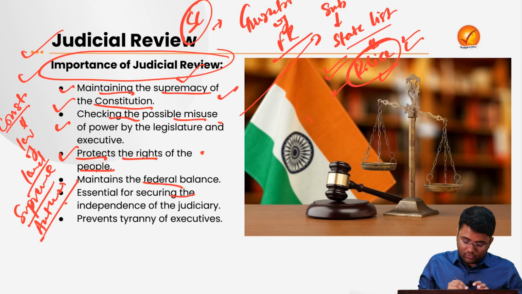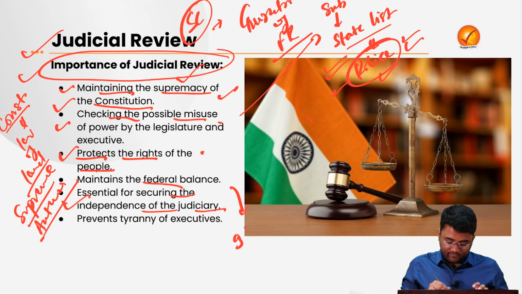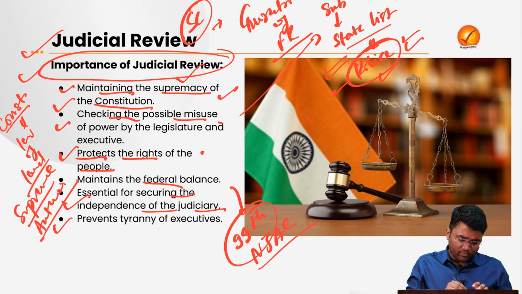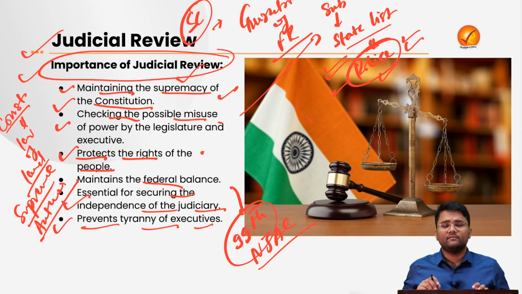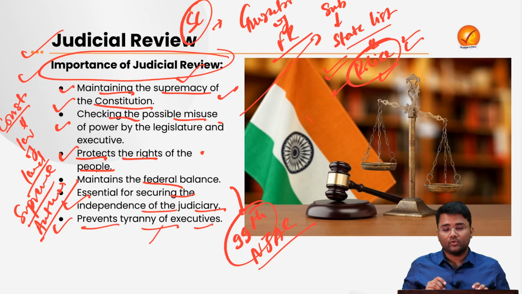Then it is also essential for securing the independence of the judiciary, which we have just seen when the judiciary struck down the NJAC, which came after the 99th constitutional amendment. Then it also prevents the tyranny of the executive, whether it is the permanent executive like civil servants, IAS, IPS, or the temporary executive. This tyranny of the executive is also prevented by judicial review.